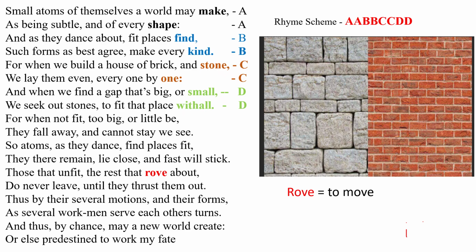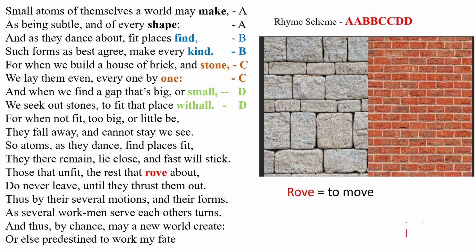Let's see the rhyming words: make, shape, AA; find, kind, BB; stone, one, CC; small, all, DD. The remaining lines also follow the AA, BB, CC, DD rhyme scheme. And I'll explain all 18 lines, one by one.